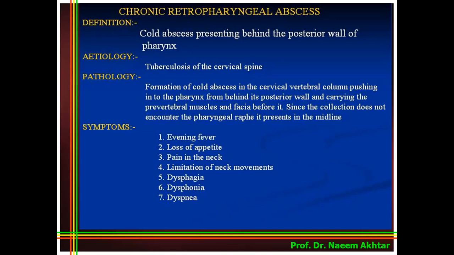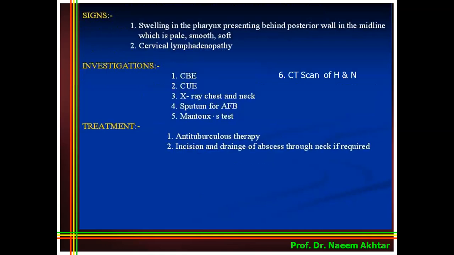Symptoms in chronic retropharyngeal abscess are evening fever, loss of appetite, pain in the neck, limitation of neck movements, dysphagia, dysphonia, and dyspnea. Signs on examination: the swelling will be seen in the pharynx, presenting behind the posterior wall in the midline, which is pale, smooth, and soft. And if we examine the lymph nodes, cervical lymphadenopathy will also be observed.